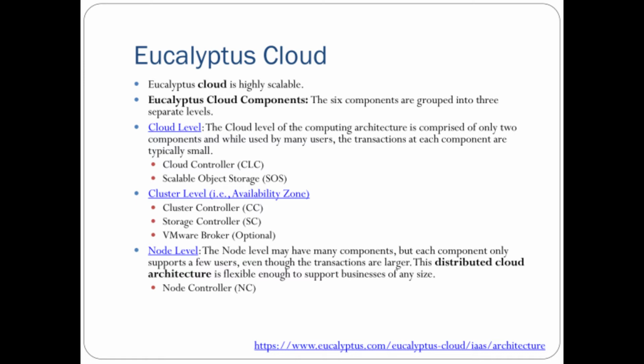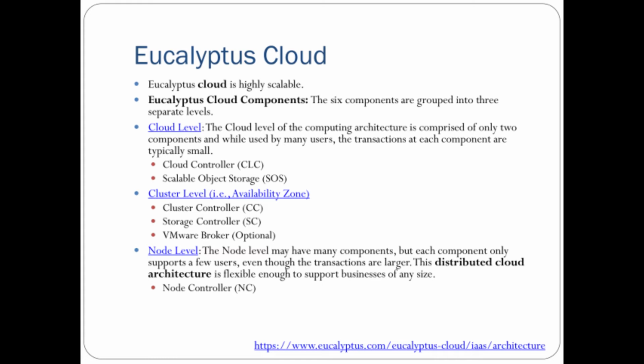Eucalyptus is one of the open source cloud infrastructures, and the name is an acronym for Elastic Utility Computing Architecture for Linking Your Programs to Useful Systems. So this is the big acronym that gave it the name Eucalyptus. It was invented at the University of California, Santa Barbara. It has since been commercialized but is still open source, and it is compatible with Amazon APIs. It started with SOAP messaging with web service security, and all these components majorly use SOAP messaging.